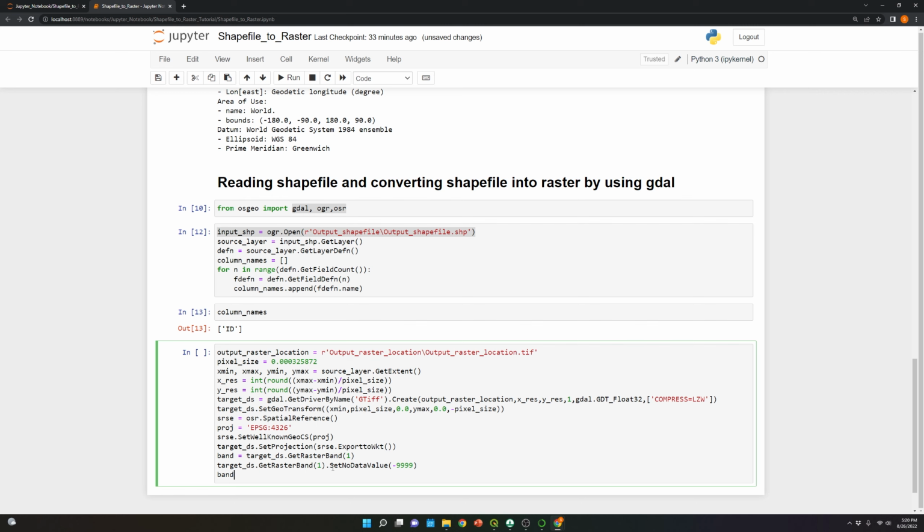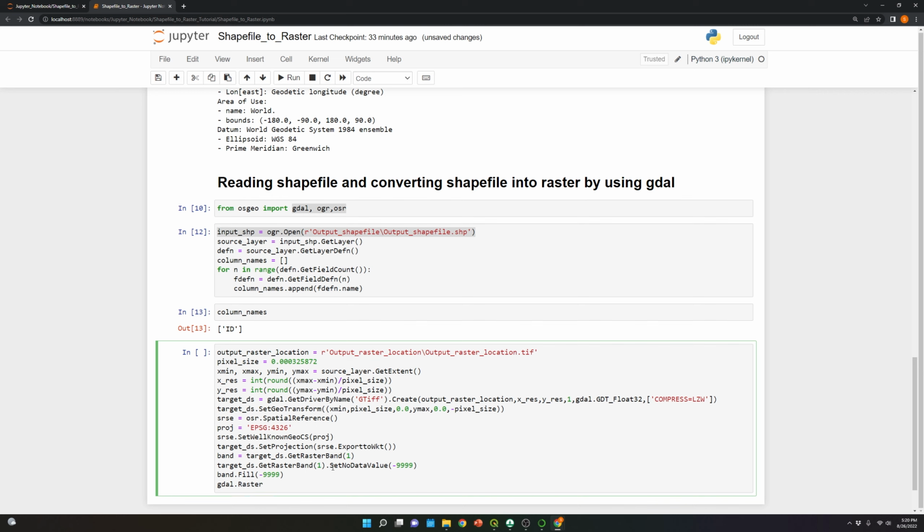Just to make sure, let me fill this over here with this function, and now we're gonna use the function RasterizeLayer from the Gdal library.